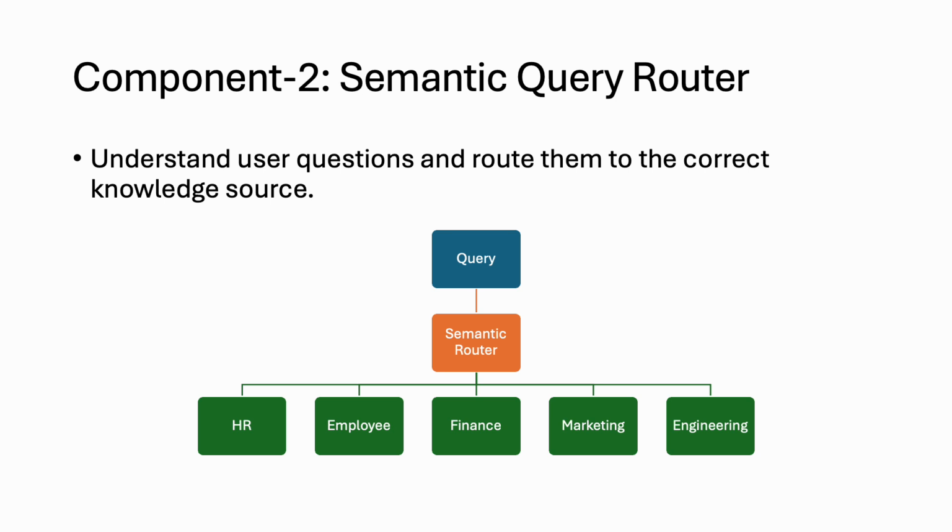And then the semantic query router. As I explained before, if an engineering team employee asks a question, the question's context should be fetched from engineering documents only. That routing can be done by using the semantic router.